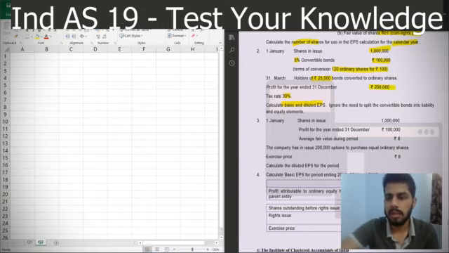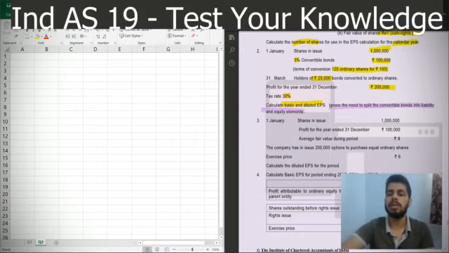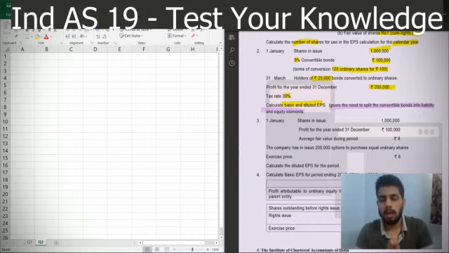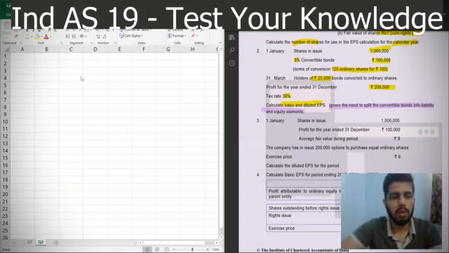See, one interesting thing given here is to ignore the need to split the convertible bonds into equity and liability instruments, and the reason is, if you have done financial instruments, then you know that there can be two components in such kind of convertible bonds. So that is why it is saying that you have to ignore both the components and do just a normal solution. So we'll also solve it normally as the institute is asking us.